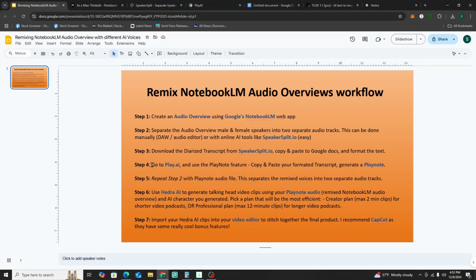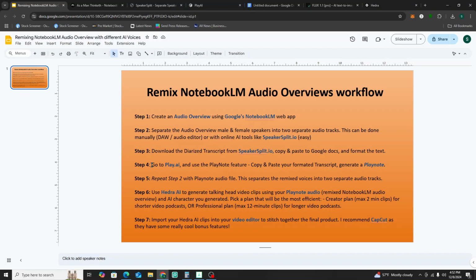But here's why I say this version is better: the app that we're using to remix is called play.ai. What they do that's really good and different, and it's almost as good as NotebookLM, is that they're able to not just do a voiceover or a voice conversion like 11 Labs.